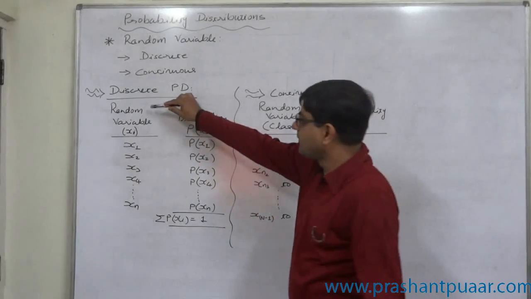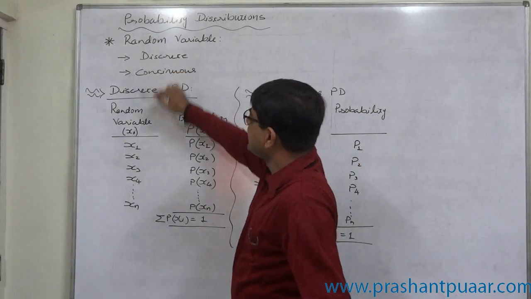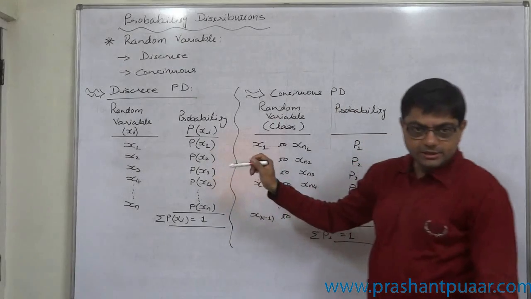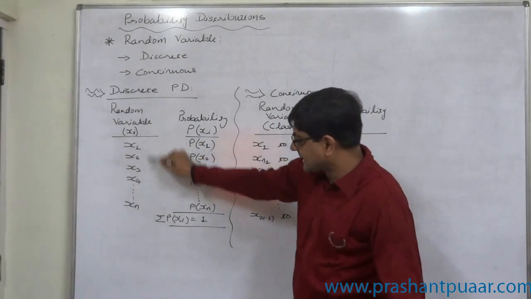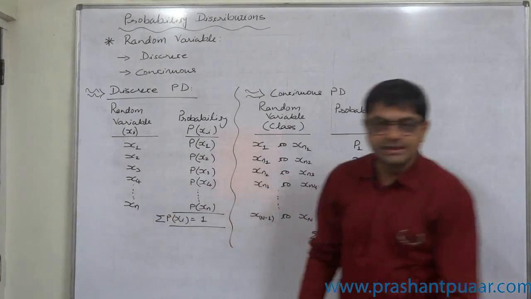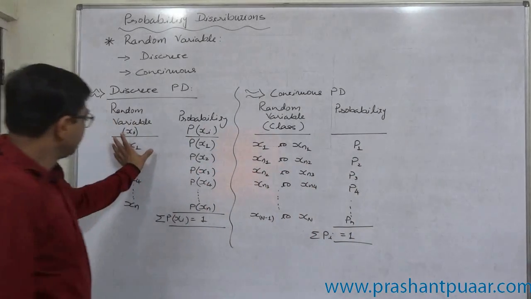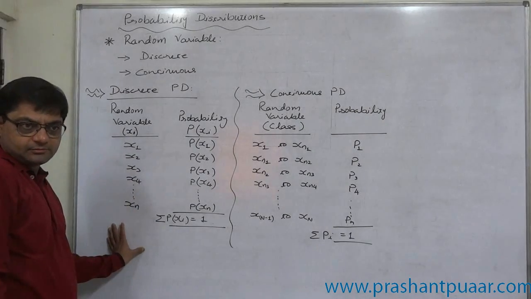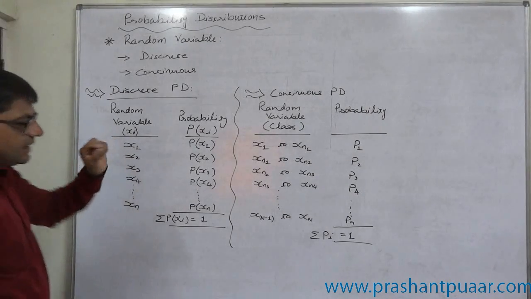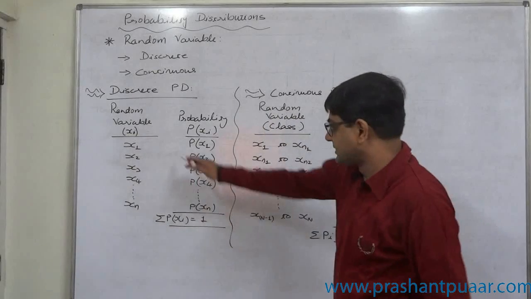This is the example of, say, a discrete random variable or discrete probability distribution. What do we mean by discrete? The random variable takes finite values, or say countably infinite values. Only a single number at a particular point we are interested in.